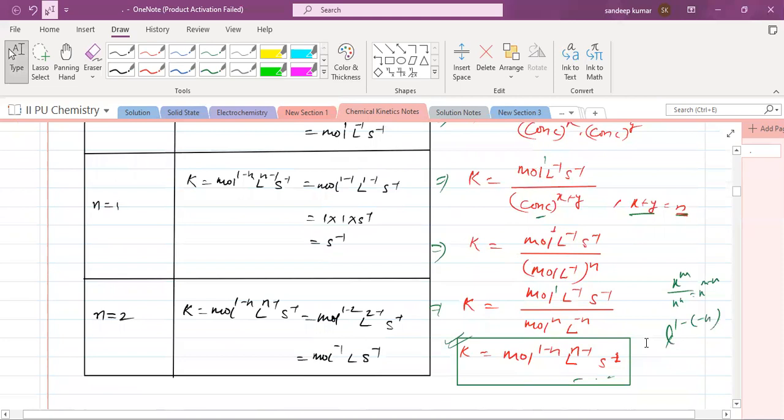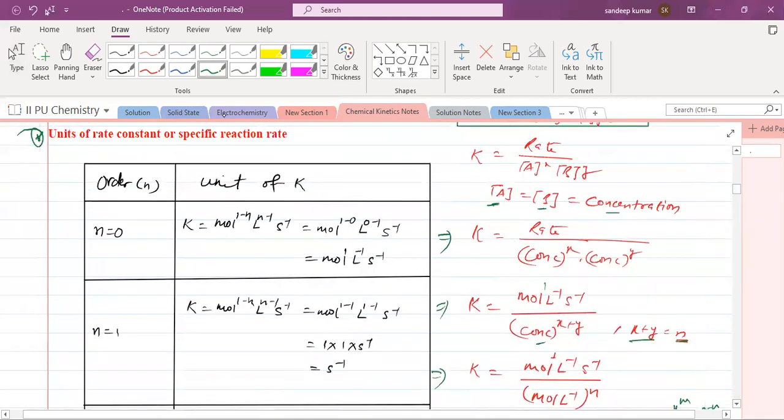Here, if you substitute n equal to 0, it means a zero order reaction. n equal to 1 means a first order reaction. We will get different values of K. So the general formula for finding the unit of K is mole to the power 1 minus n, liter to the power n minus 1, second inverse. Here you substitute n equal to 0, for a zero order reaction.